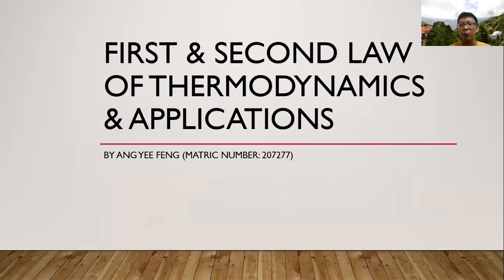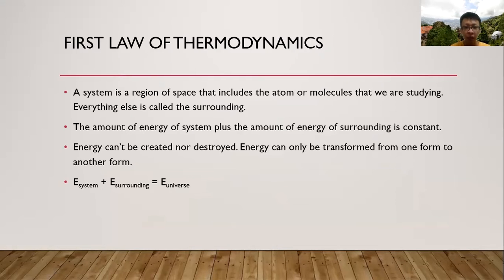So today I'll be explaining the first and second laws of thermodynamics and their applications. The first law of thermodynamics states that a system is a region of space that includes the atoms and molecules we are studying. Everything else is called the surroundings. The amount of energy of a system plus the amount of energy of the surroundings is constant. Energy can't be created nor destroyed. Energy can only be transformed from one form to another.